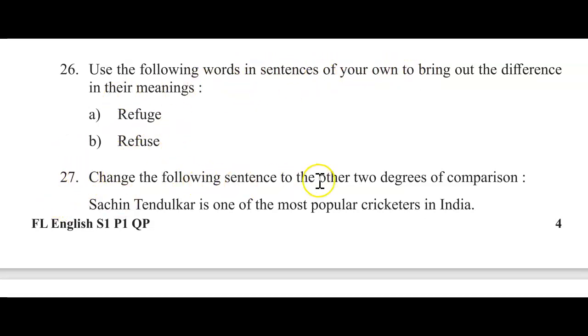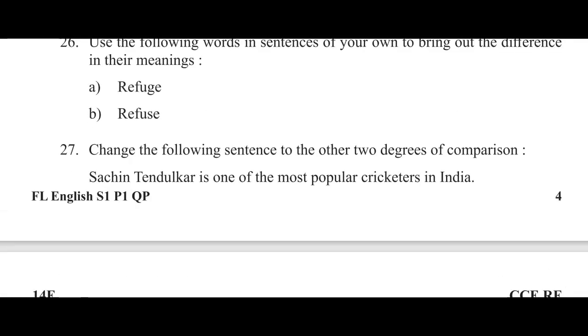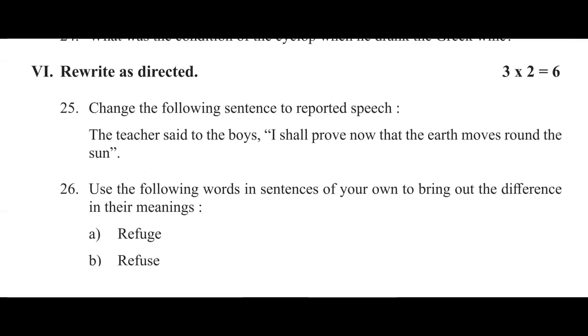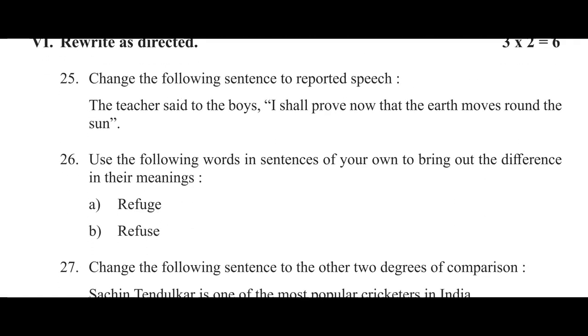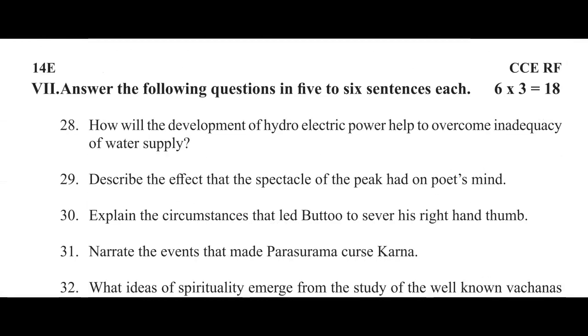27, change the following sentence to the other 2 degrees of comparison. Sachin Tendulkar is one of the most popular cricketers in India. Next, this question, carries, as I have said you, each question carries 2 marks. They have given 3 questions, it carries 6 marks. Next, question number 7, answer the following questions in 6 sentences each. Each question carries 3 marks.